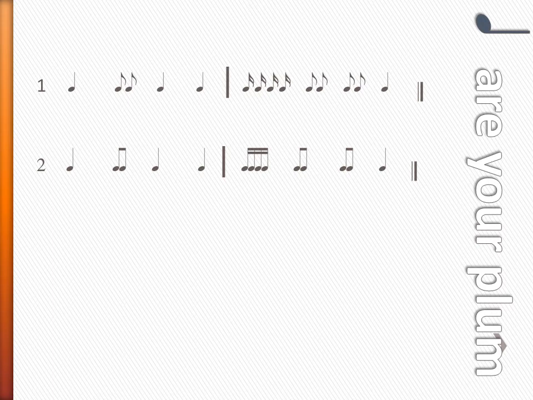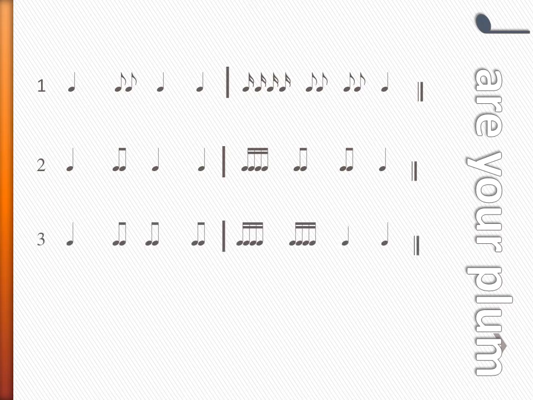Number 2 is exactly like number 1, but instead of the flags, we've barred the notes together. Make sure you use the same amount of bars as flags. So if it has 1 flag, 1 bar, 2 flags, 2 bars. Let's try it. 1, 2, ready, go. Plum, apple, plum, plum. Watermelon, apple, apple, plum.